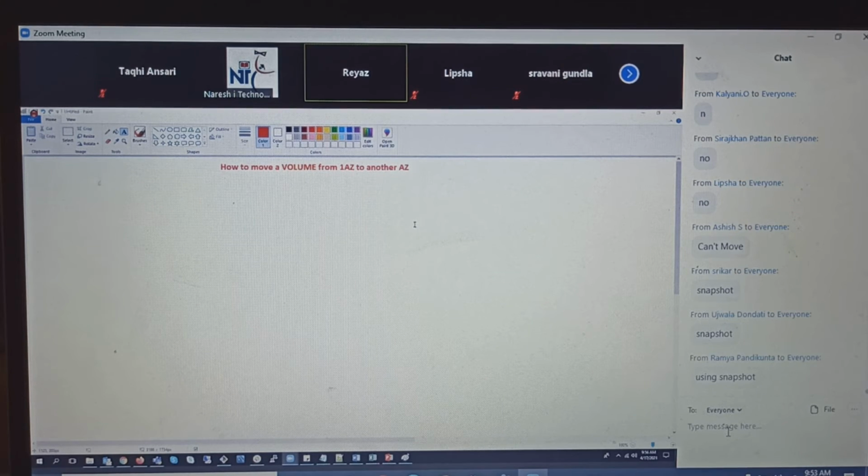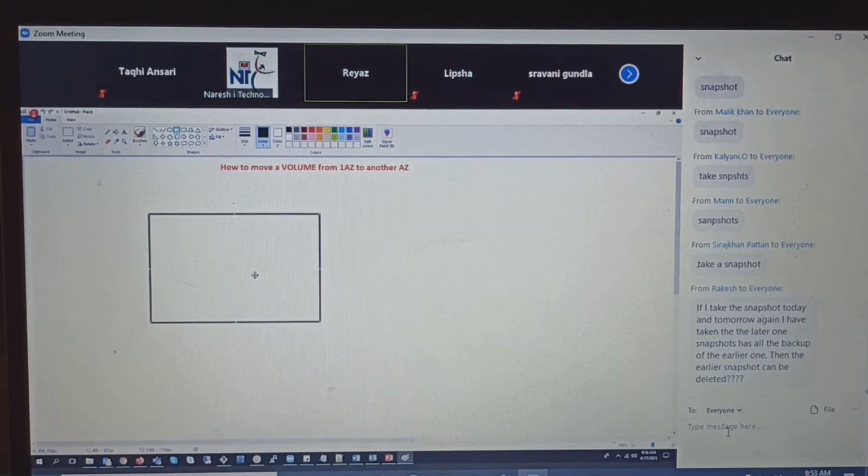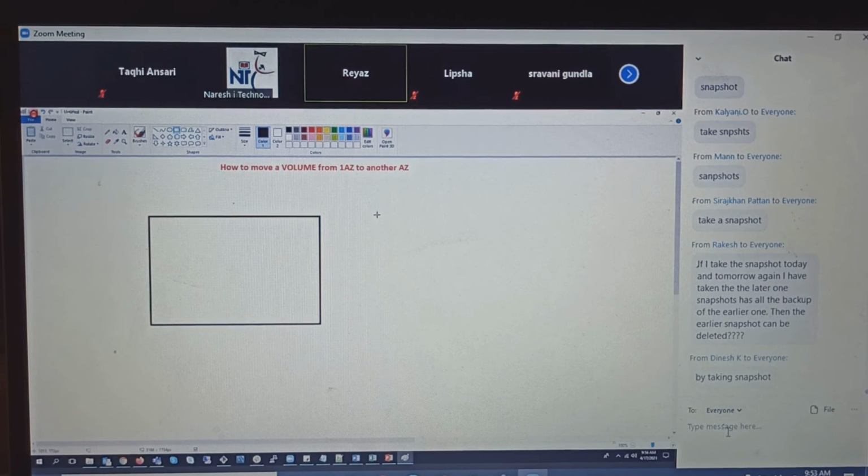Excellent. See, you got the concept. That is the whole concept. This is also one of the practicals that we'll be doing. For example, let's say I have two EC2 instances here.